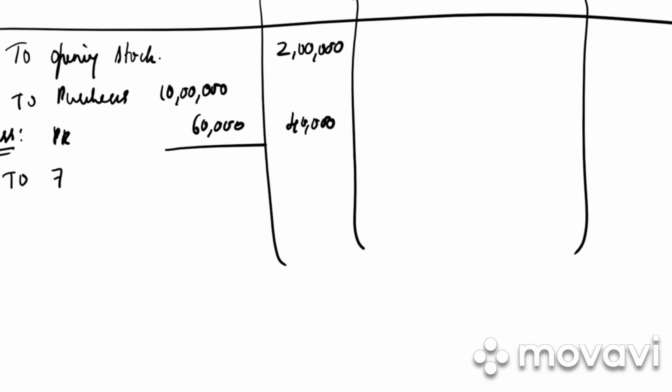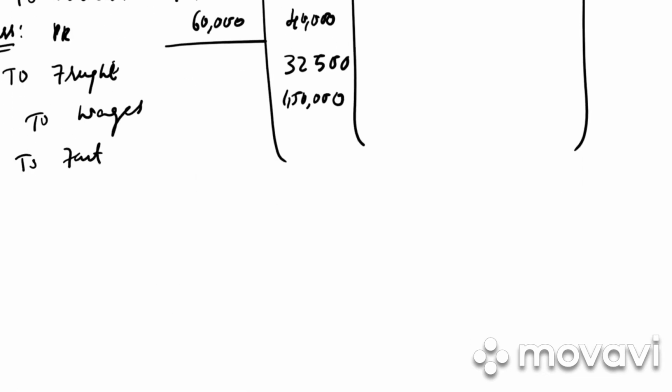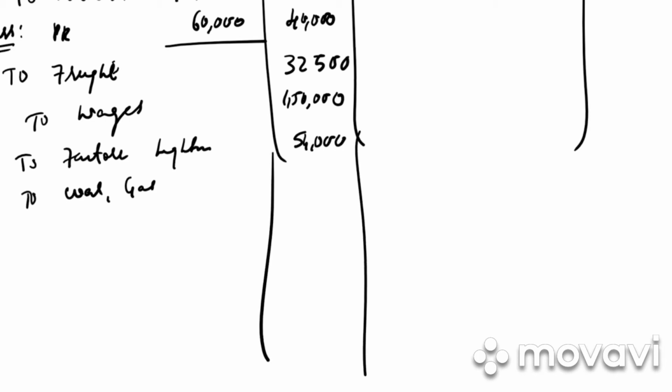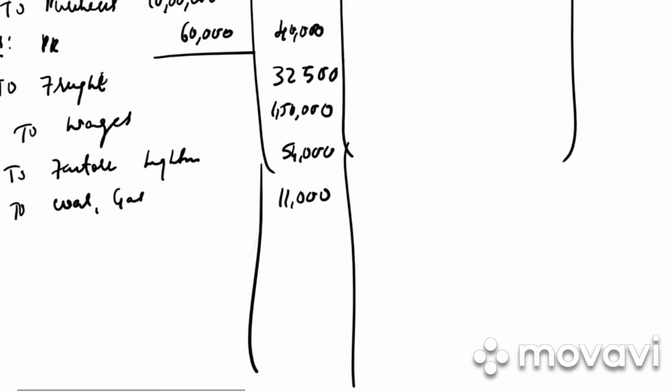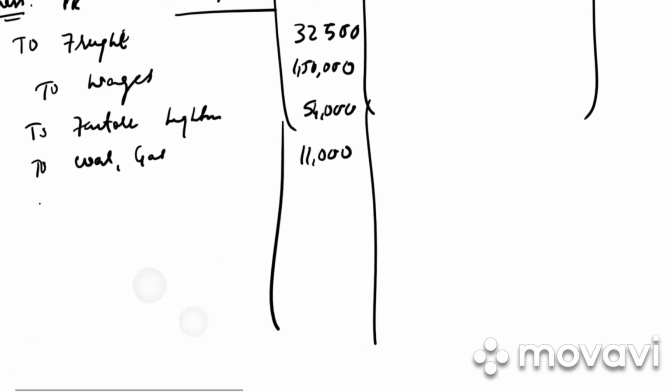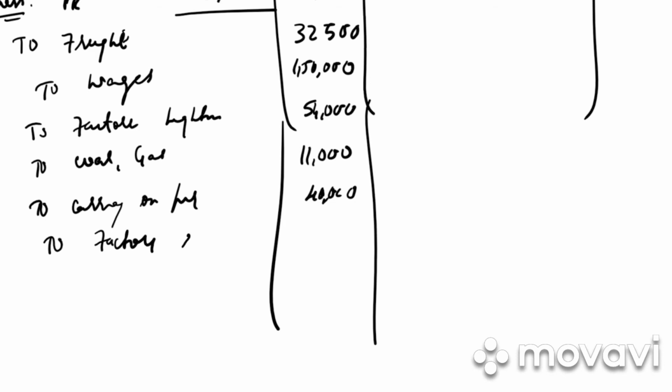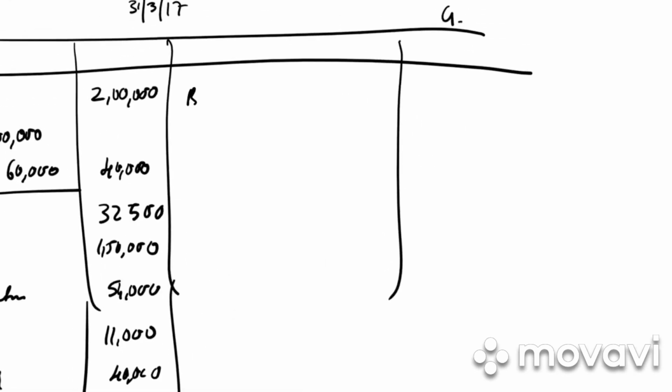Then you can write randomly, that is to freight 32,500, to wages 1,50,000, to factory lighting 54,000, to coal, gas, water 11,000, to carriage on purchase 40,000, to factory rent 2,20,000. Then on the credit side we have by sales